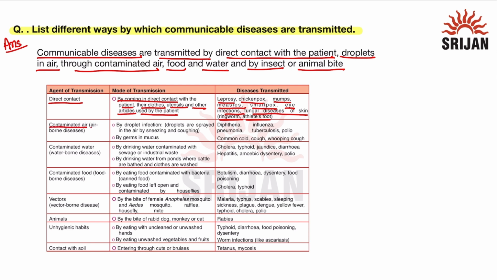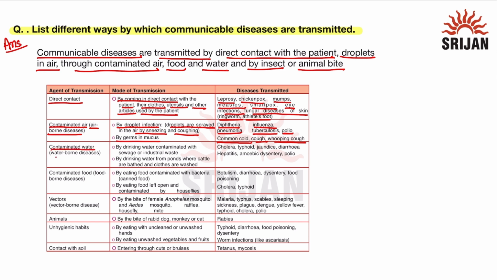Second is contaminated air that causes airborne diseases. The method of transmission is by droplet infection. Now, droplets are sprayed in the air by sneezing and coughing from the person who is infected, or by the germs in mucus. The diseases which are caused are mostly the bacterial and some viral diseases such as diphtheria, influenza, pneumonia, tuberculosis. They affect the respiratory system of the body. Now, polio affects the muscles and it can cause paralysis. Common cold also affects the respiratory system, cough, whooping cough, which is caused by bacteria.